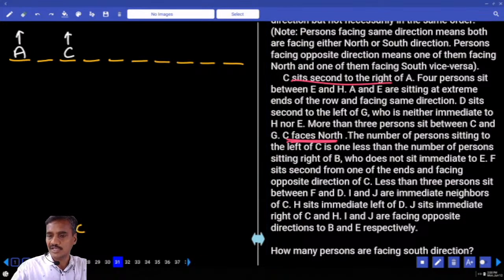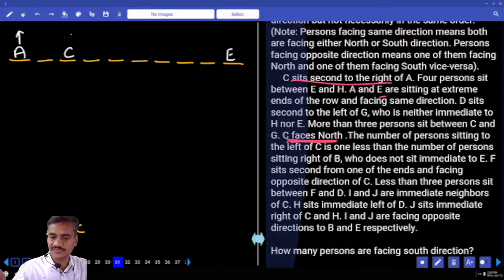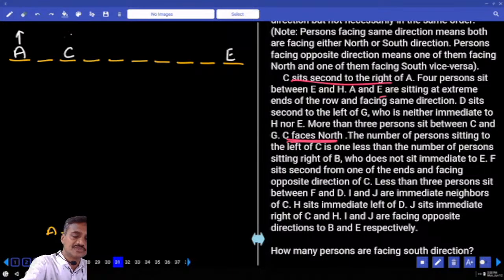Next, A and E are sitting at the extreme ends. A is here, E will be here. And C sits second to the right of A. Now the direction of C is not known yet. And C faces north, so we start from there. Then next one, 4 persons sit between E and H. In between E and H, how many people? 1, 2, 3, 4, and H must be here.